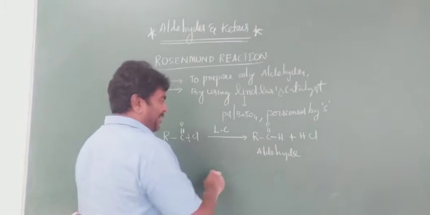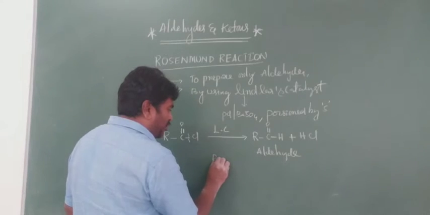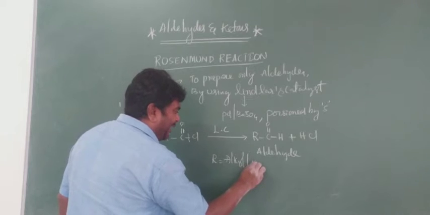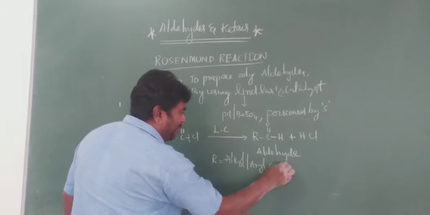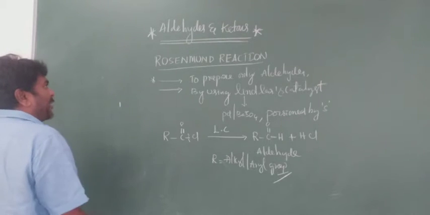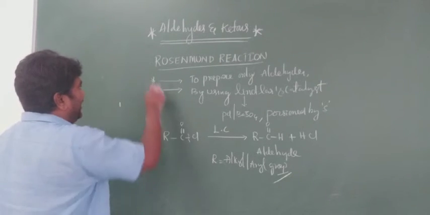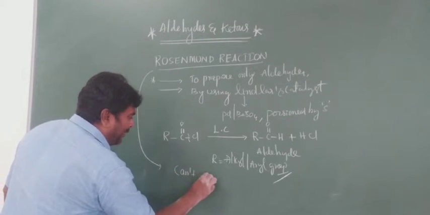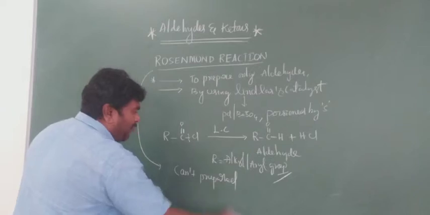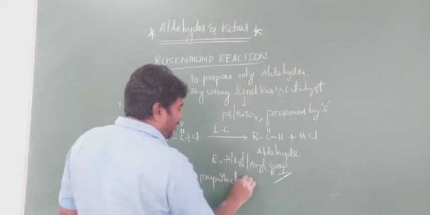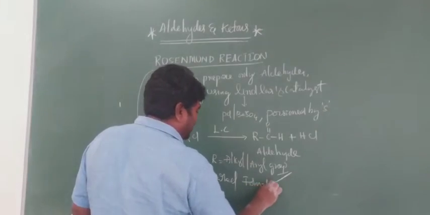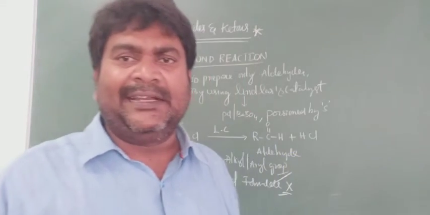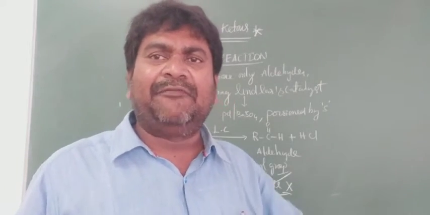What is R? R is equal to alkyl or aryl group. It is very important. What is the drawback of Rosenmund's reaction? In this method, we can't prepare formaldehyde. It is very important. Remaining all types of aldehydes we can prepare, that is aromatic aldehydes and aliphatic aldehydes.